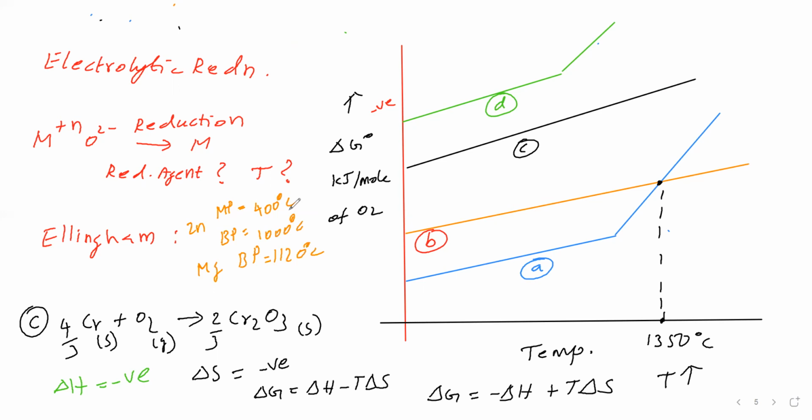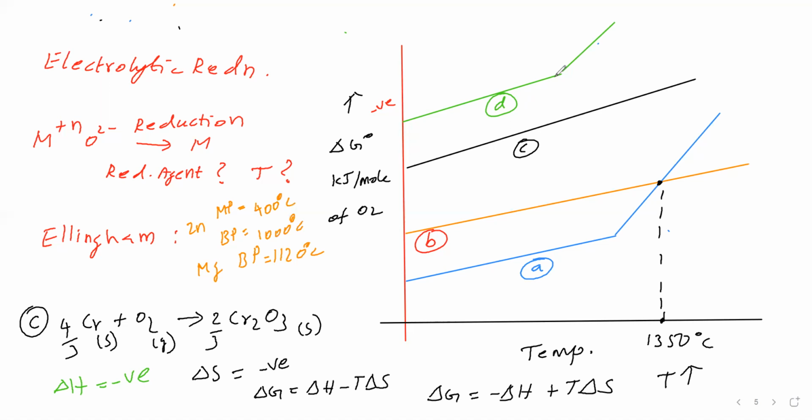So here abrupt change takes place due to change in physical state. Here also abrupt change takes place for zinc due to physical state change. Therefore, for solid to liquid, one abrupt change, then liquid to vapor, another abrupt change, like that will be there. Okay. So that is why we have said there is an abrupt change.